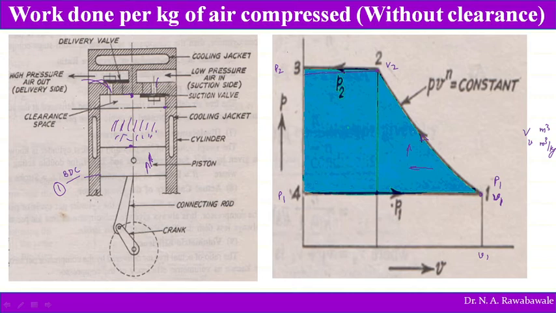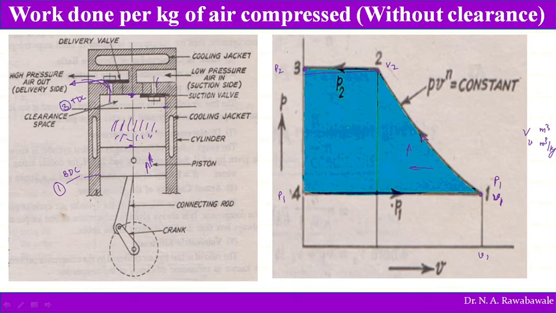As soon as this valve opens, the pressure increase stops and the compressed air is delivered to the reservoir. Then the piston reaches the topmost position, top dead center, at point 3.